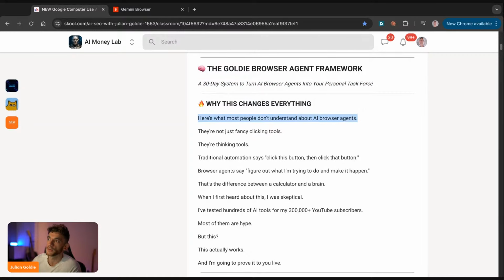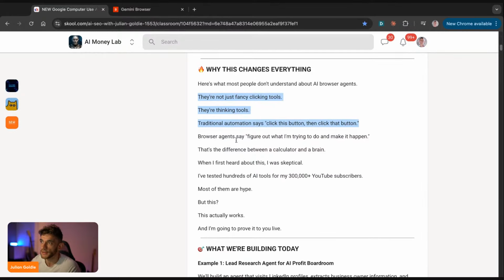And here's what most people don't understand about AI browser agents, right? They're not just fancy clicking tools, they're thinking tools. Traditional automation says, click this button, then click that button. Browser agents say, figure out what I'm trying to do and make it happen. And that's the difference between a calculator and a brain. When I first heard about this, I was pretty skeptical. You know, I've tested hundreds of tools at this point. Most of them are just hype, but this actually works, and I'm going to prove it to you right now.